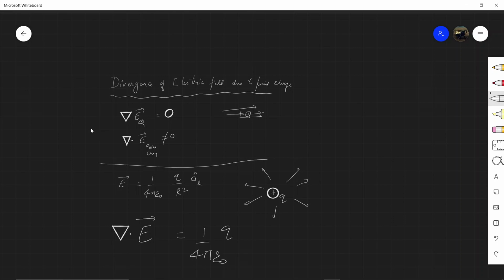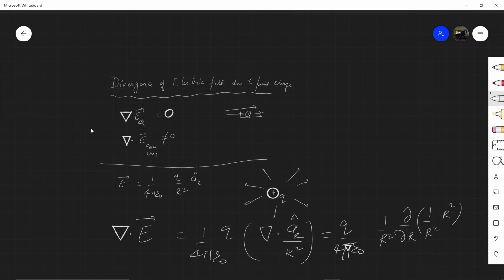It will be 1 by R square, d upon dr of r square times 1 by R square.